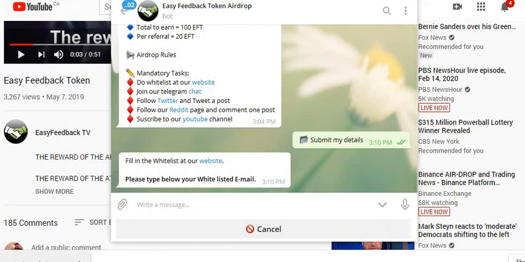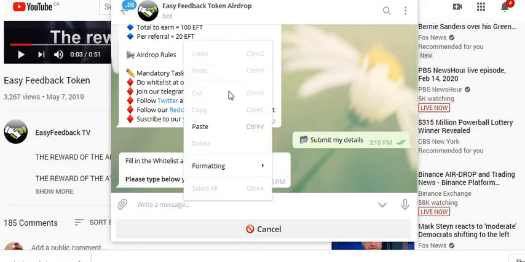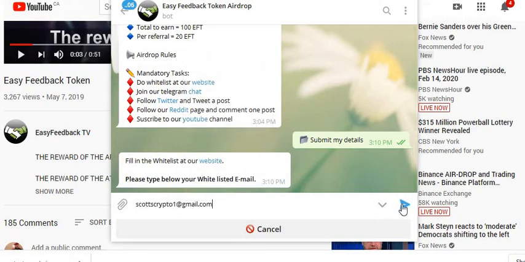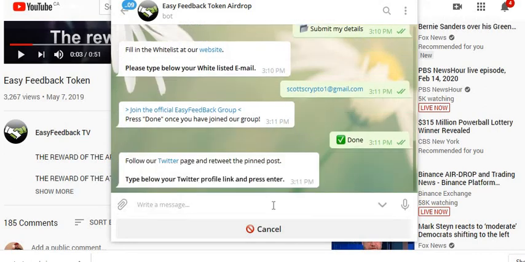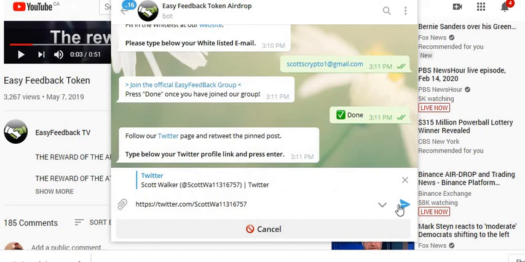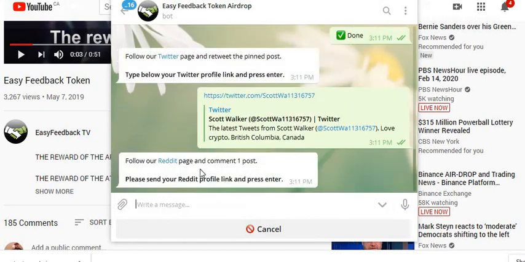It wants your email that we sent originally to this one here. So we'll just copy and paste our email right into here. Click on this. And then if we join the group, we're just going to click on done. Want your Twitter profile link and then press enter. So we'll copy and paste our Twitter profile link right into there. We'll click on next.